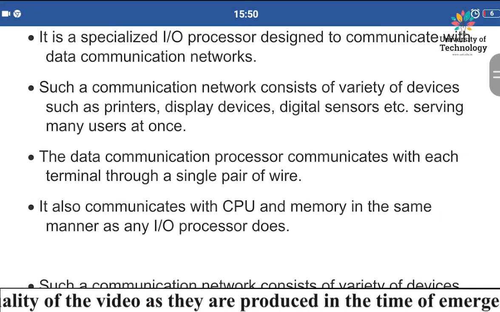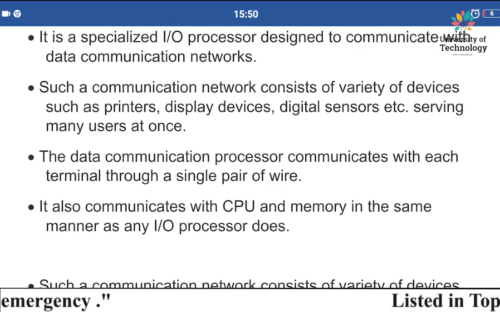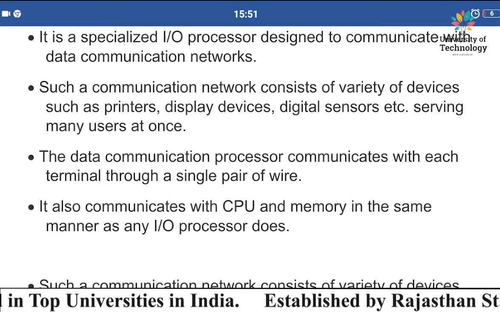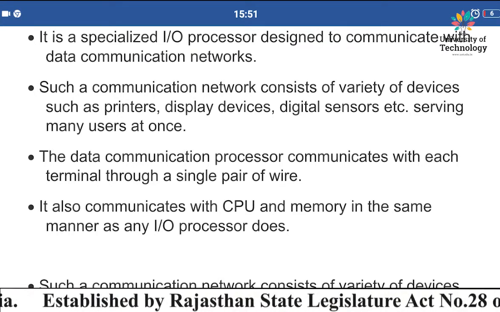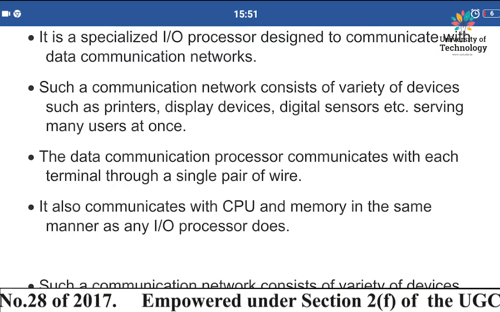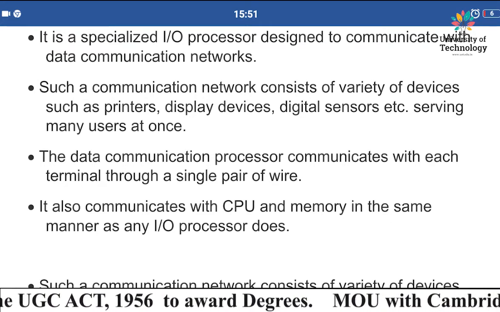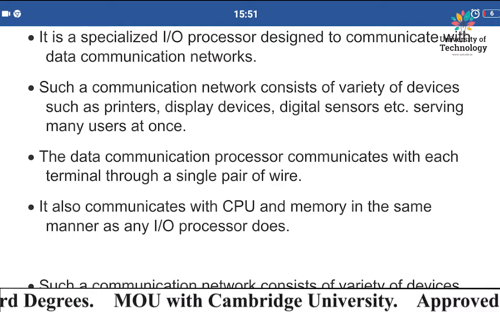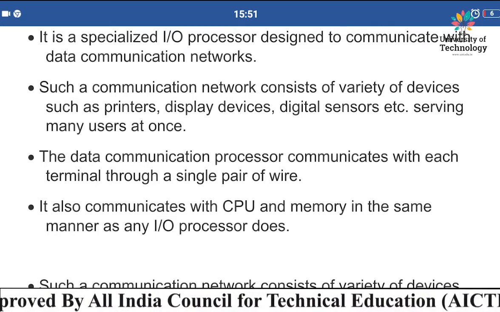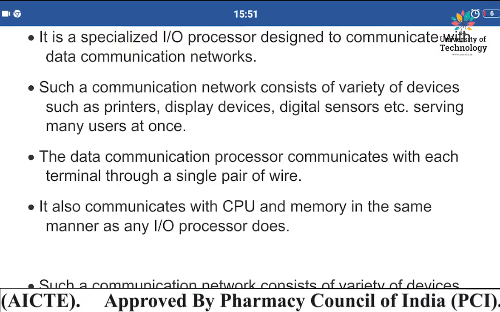Now the data communication processor communicates with each terminal through a single pair of lines. There is a single pair of wires via which it communicates with whichever terminal it is attached to. It also communicates with the CPU and memory in the same manner as an input-output processor does. The manner in which the CPU and memory communicate is similar to the manner in which an input-output processor communicates.